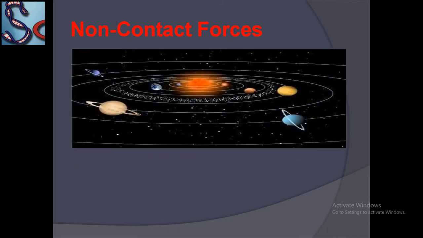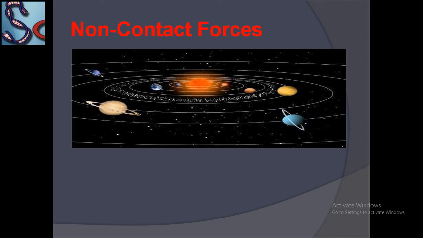Now, non-contact forces. These are the forces in which we are not in contact with the objects and we are not touching any object, like the movements of planets around the sun. The sun is not in contact with the earth and other planets, and the planets are not in contact with the sun, they are far apart from each other, but still there is a force between the planets and the sun.